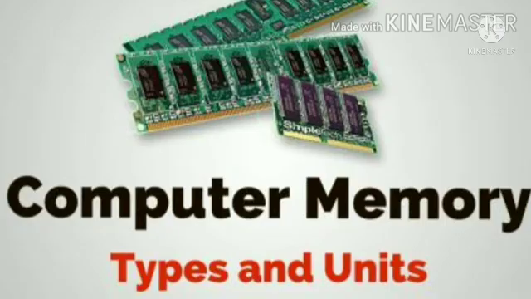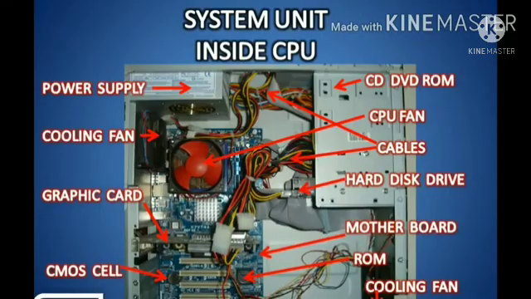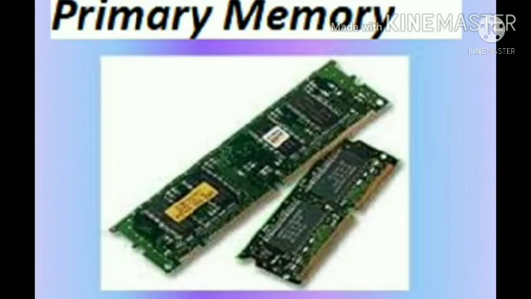A computer works like the human brain. And the computer memory is similar to the memory of human beings. Computer has two types of memory for storage. One is primary memory, another one is secondary memory. What is primary memory? The memory used for internal storage is called primary memory.